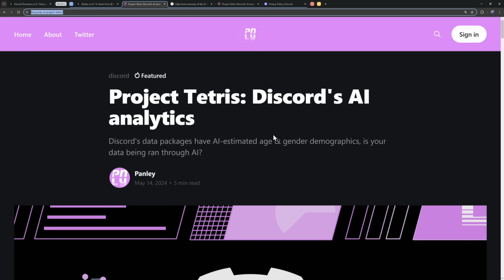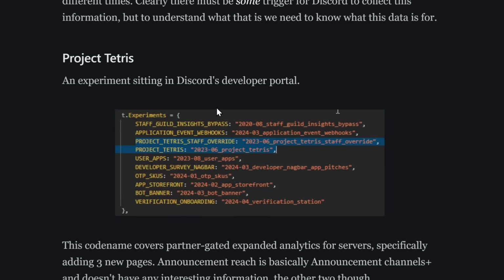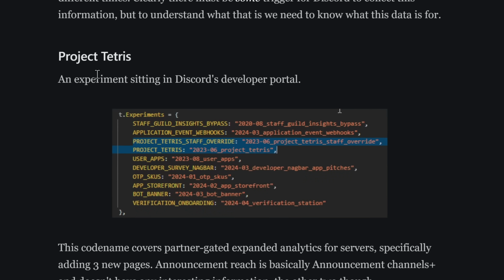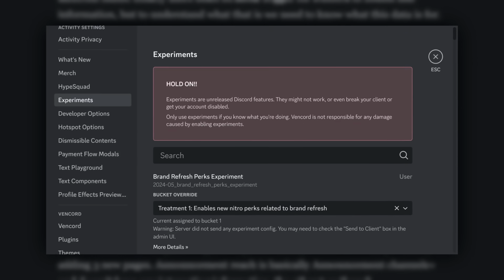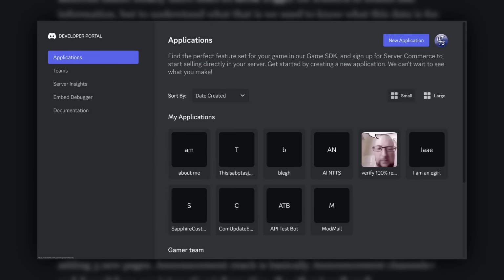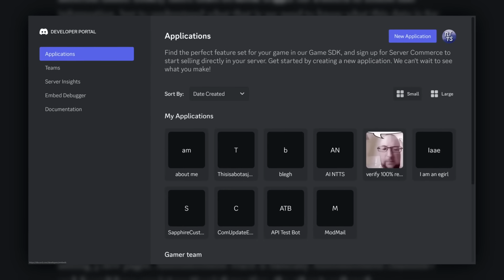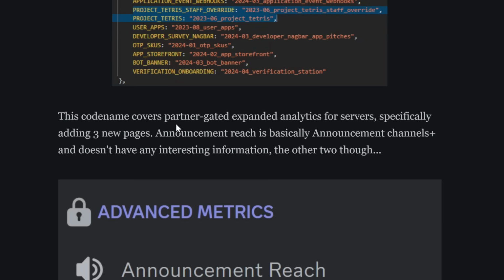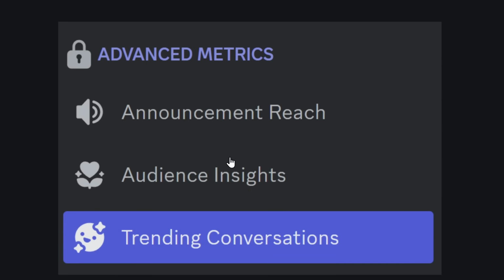Oh, and by the way, I'll have this article linked in the description, but Project Tetris is actually a Discord experimental feature, not the normal ones that I show you in the Discord app. It actually shows up in the Discord developer portal, which is strange, but this was part of an experiment for specific Discord partnered servers. And the point of this Project Tetris experiment was to give you more advanced metrics when you look at your Discord server.